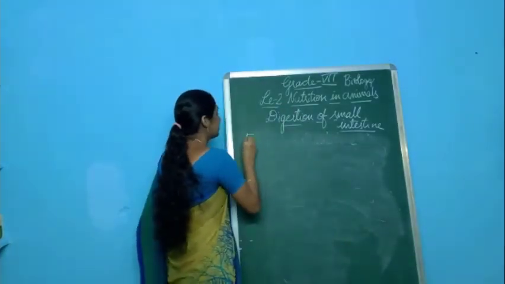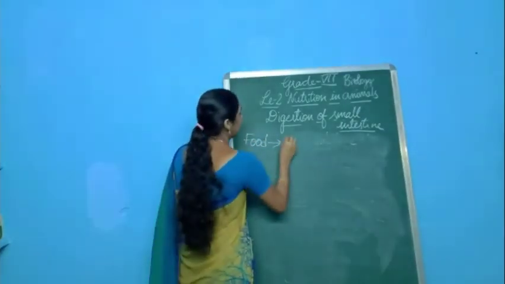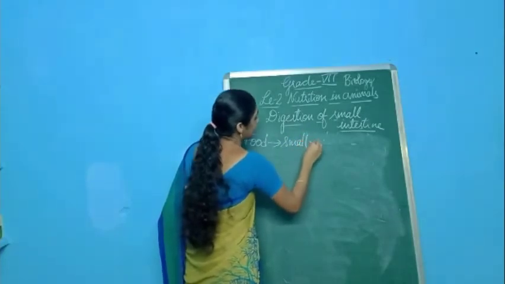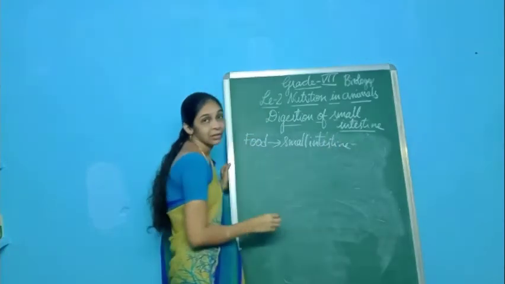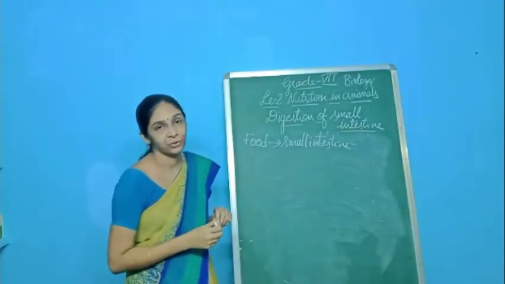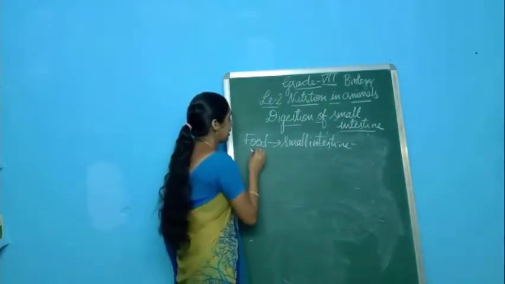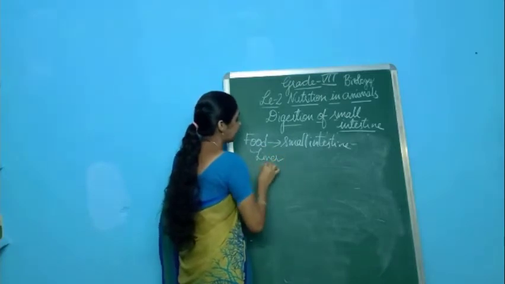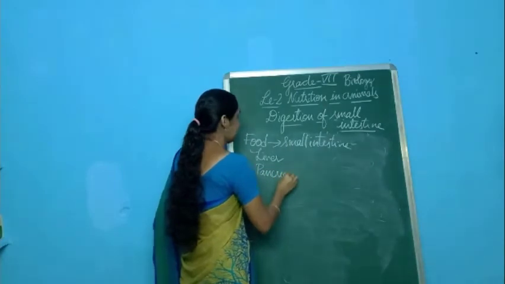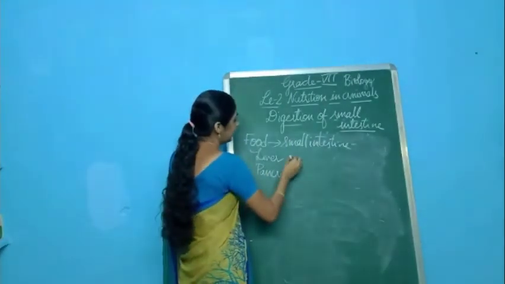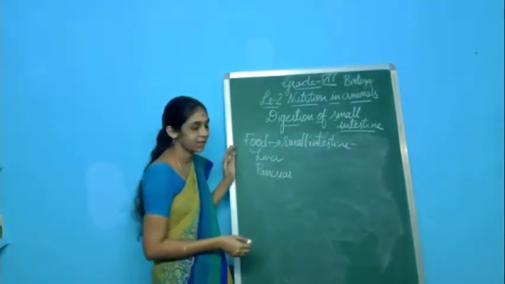So once the food enters into the small intestine from the stomach, what happens here? Immediately two organs are activated. Two organs which are present in our body become activated. The first one is the liver, which is the largest gland in our body, and the second organ is the pancreas. These two organs are activated and they secrete some digestive juices.